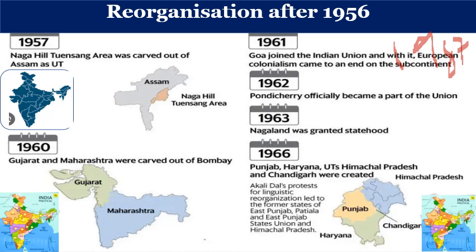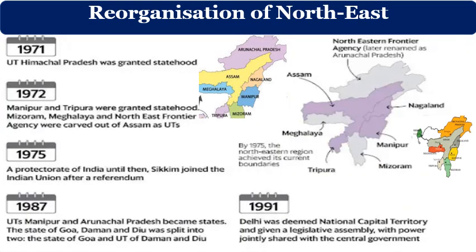Previous question, this is. In 1962, Puducherry was liberated from French rule and became part of the Union Territory. Still it is a Union Territory in India. 1963, Nagaland, we have seen. 1966, Punjab, Haryana, Uttar Pradesh, we have already seen. Next, reorganization of Northeast, 1971 Act. In 1971, Himachal Pradesh, that means a Union Territory, was granted statehood.